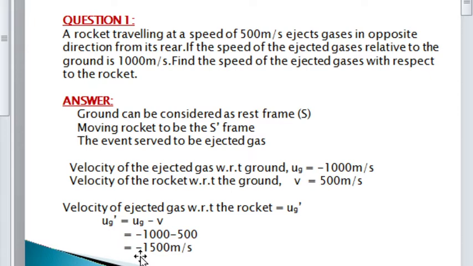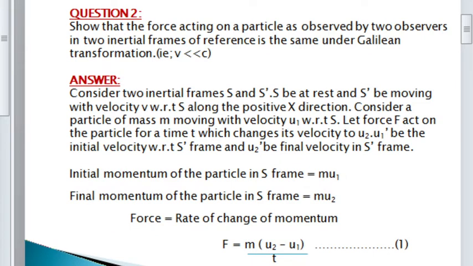Okay, so I am moving to the second question. The second question is, show that the force acting on a particle as observed by two observers in two inertial frames of reference is the same under Galilean transformation. From the last class, it is clear that the acceleration and the length are Galilean invariant quantities. So in this question, we have to show that the force is also a Galilean invariant quantity.